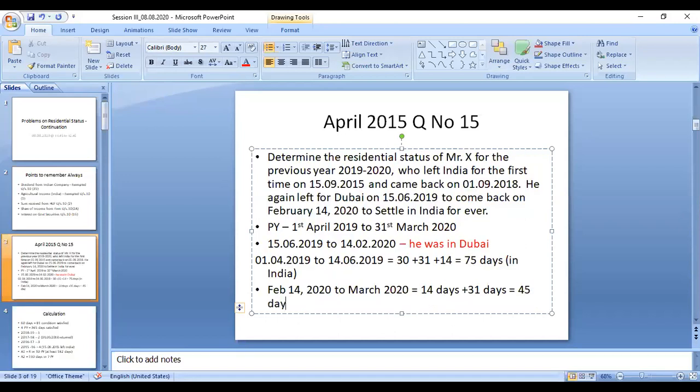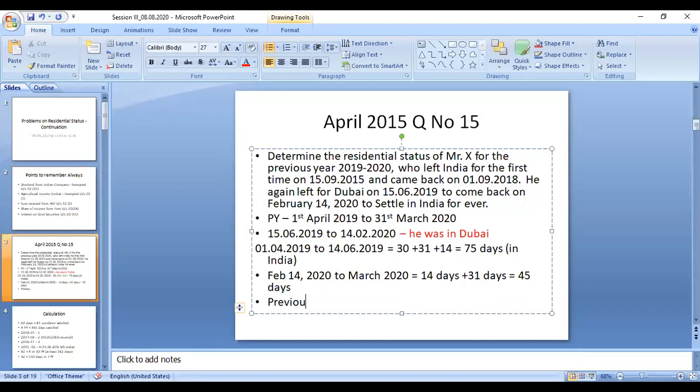That means in the previous year, you stayed in India 75 days plus 45 days, so 120 days only. He was in India 120 days.